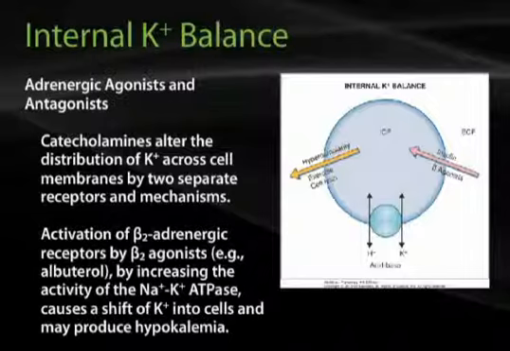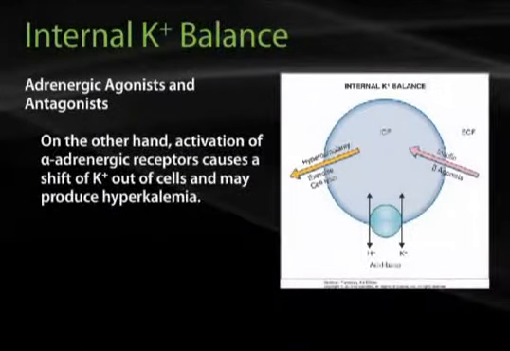Catecholamines alter the distribution of potassium across cell membranes by two separate receptors and mechanisms. Activation of beta-2 adrenergic receptors by beta-2 agonists such as albuterol increases the activity of the sodium-potassium ATPase. This will cause a shift of potassium into the cells and may produce hypokalemia.